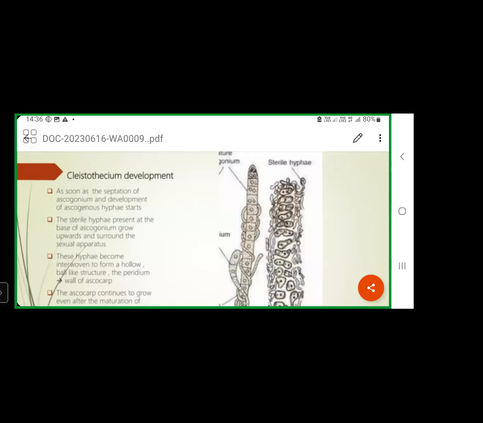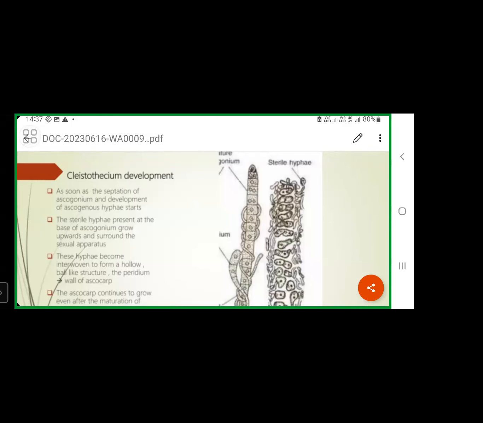So such a type of fruiting body is called as cleistothecium. What type of fruiting body will develop in Penicillium vermiculatum? A cleistothecium type of fruiting body will form. That means this cleistothecium is an ascocarp that does not possess any opening or ostiole.